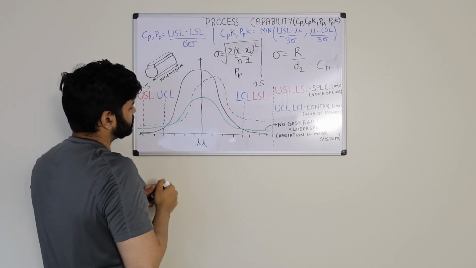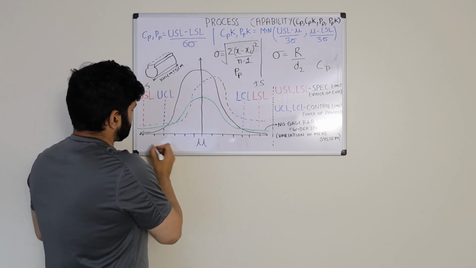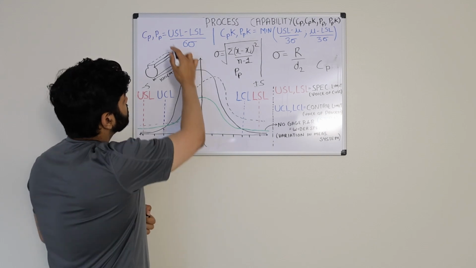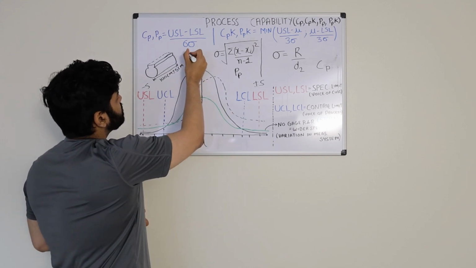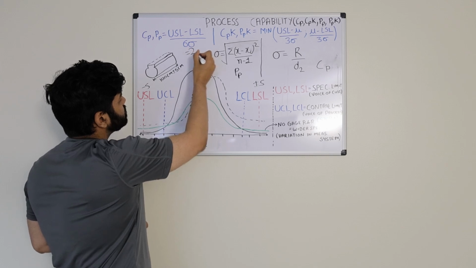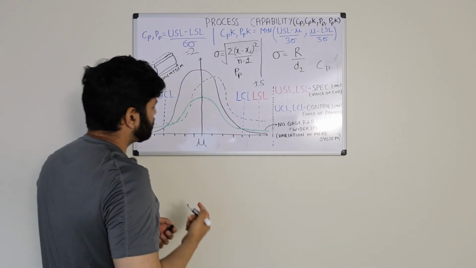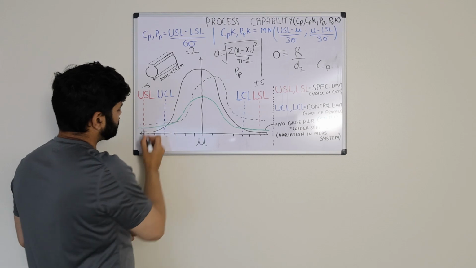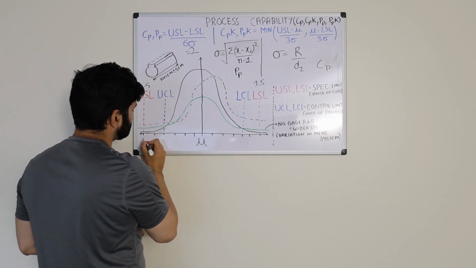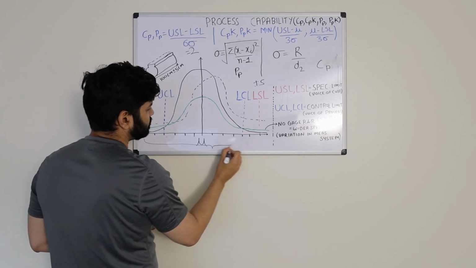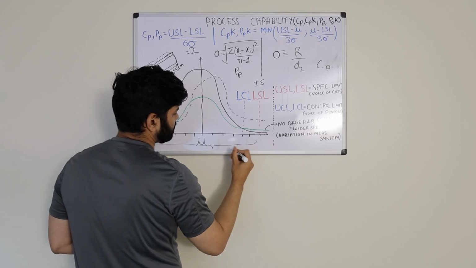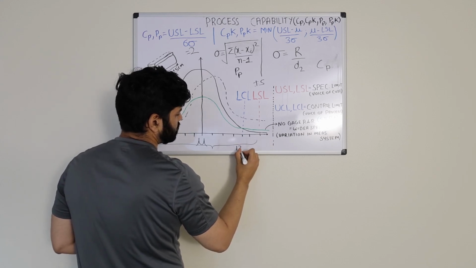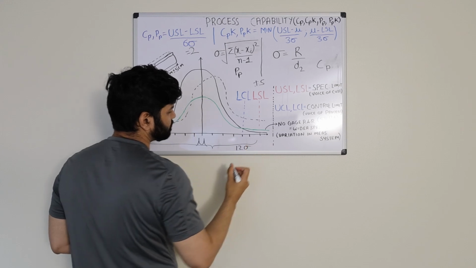This is nothing, because if you look at it, for the Cp value or Pp value to be 2, or 6 sigma, what we would want is to fit 12 standard deviations between this range.